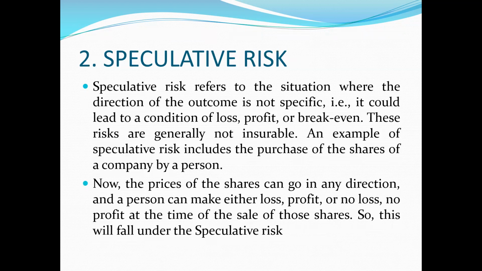Ranjit, next slide. The second risk in insurance is a speculative risk. The speculative risk refers to a situation where the direction of the particular outcome is not specific, it is not clear. That means it could lead to a condition of any loss or profit or break even. And the speculative risks are generally not insurable.